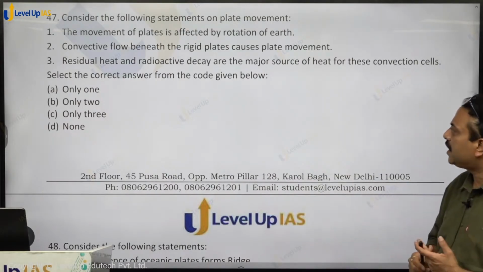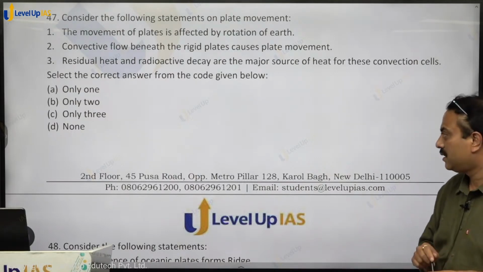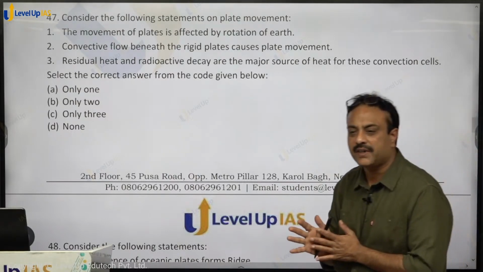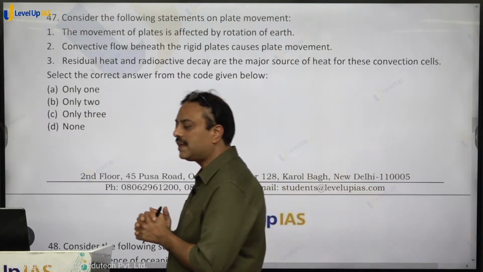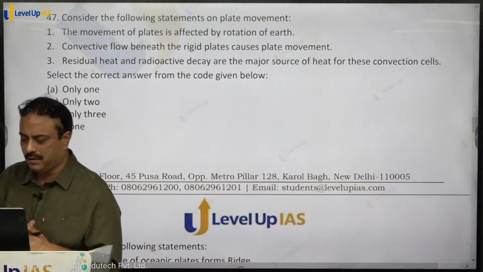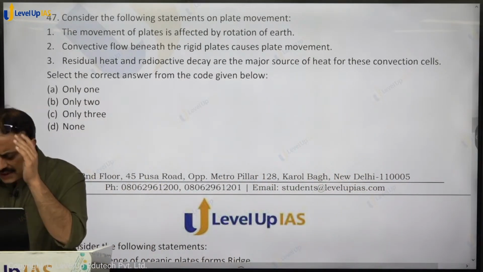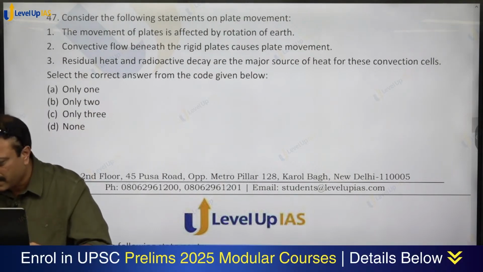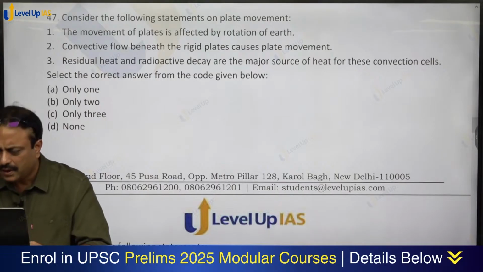Convective flow beneath the rigid plates causes plate movement. Residual heat and radioactive decay are the major source of heat for these convection cells. All three statements hold true. So option C for cat shall be the right answer. Are you getting that?